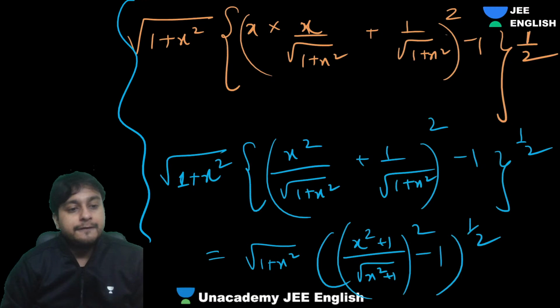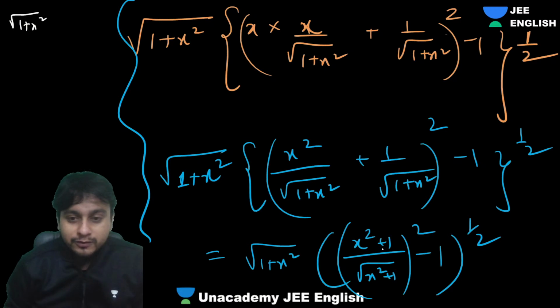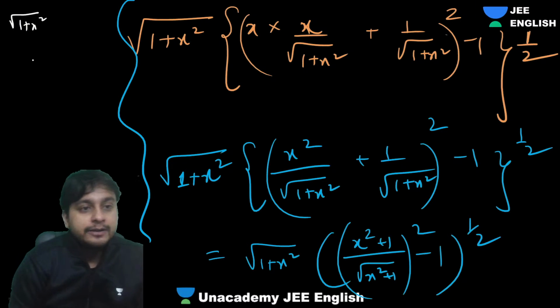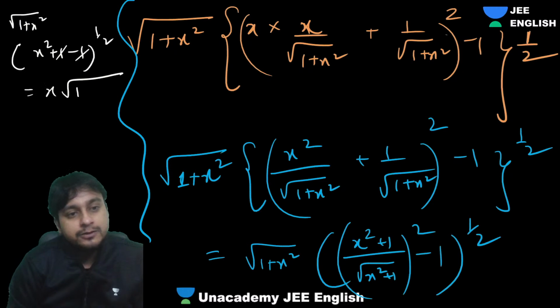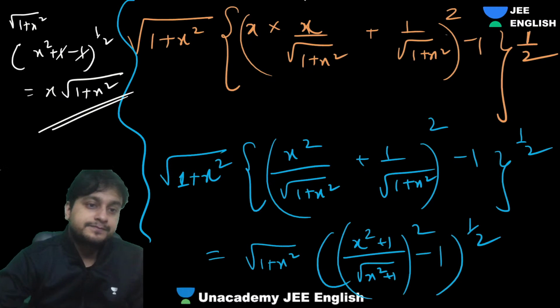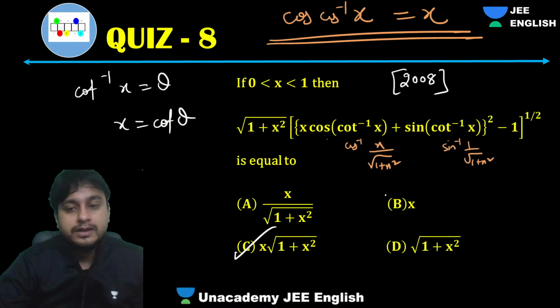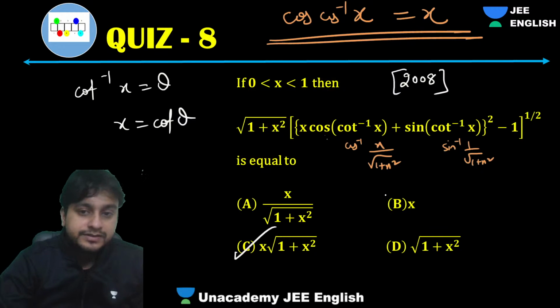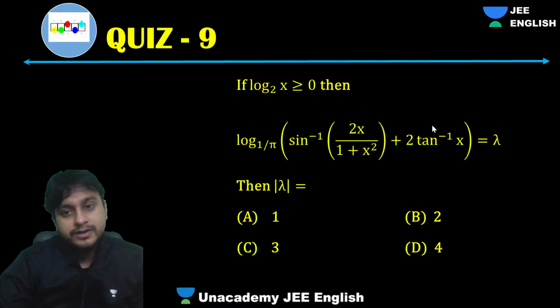Okay, guys, so now finally I think we are getting it. So root over 1 plus x square is outside, that is of no use. This root and root will cancel, guys, and if you whole square it, you will definitely get x square plus 1 minus 1, power half. 1 and 1 cancel, root of x square is x. Finally we're getting x into root over 1 plus x square. That will be the answer. Got it? C is the correct answer, x into root 1 plus x square. This was asked in Advanced 2008. Simple.